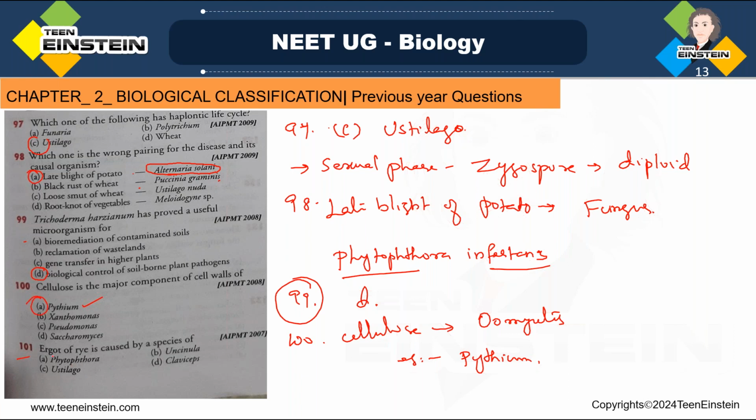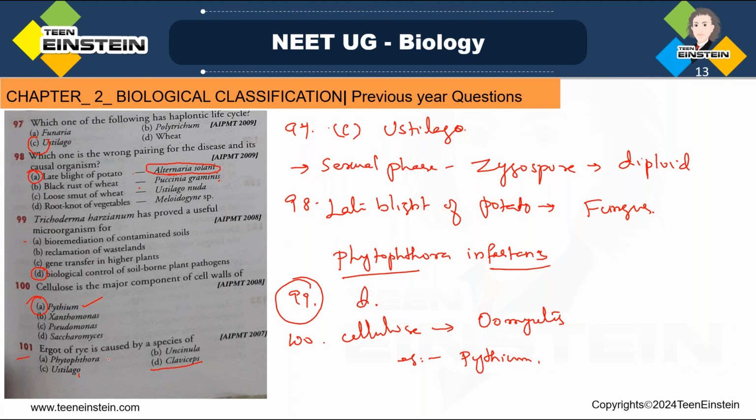Question 101. Ergot of rye is caused by the species of which one? The fungus Claviceps purpurea is responsible for ergot disease of rye, which lowers the yield of the rye plant. So option D is the right answer.